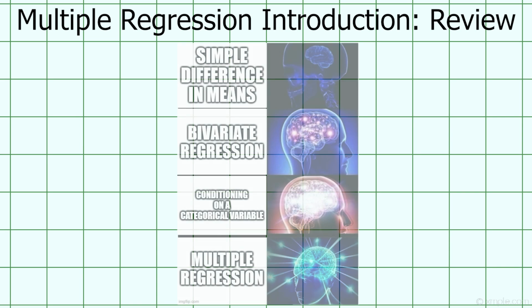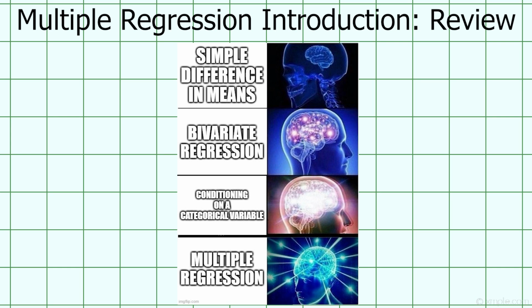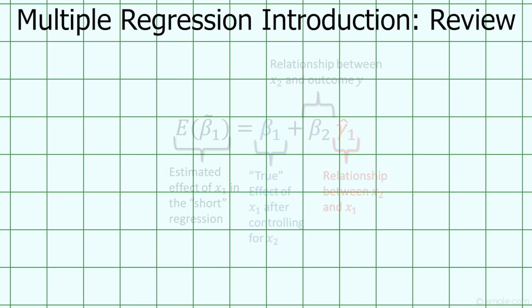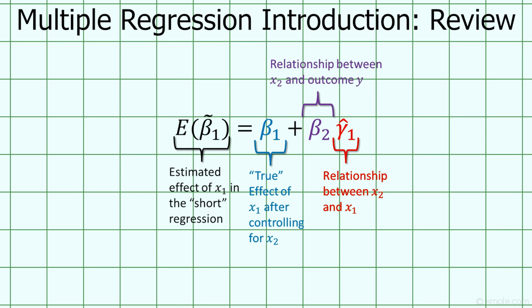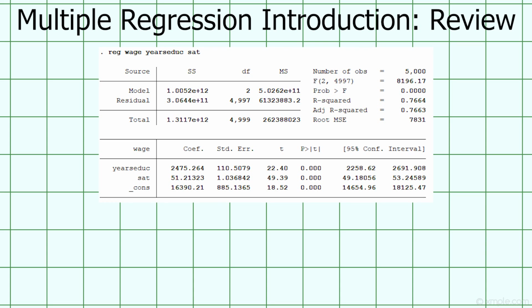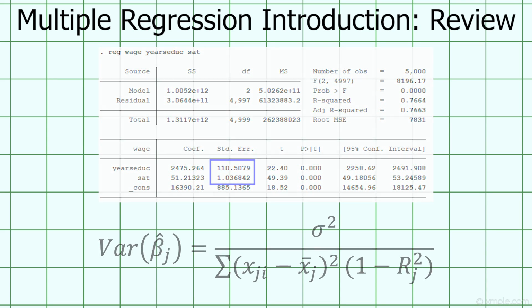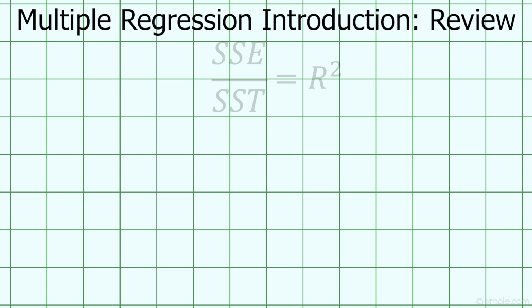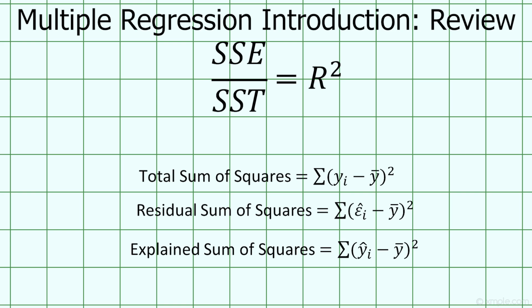So, let's review. Multiple regression allows us to make ceteris paribus comparisons by controlling for potentially confounding variables. If we fail to control for a variable that is correlated with an independent variable and correlated with our dependent variable, then we have omitted variable bias and are either over or underestimating the true effect of our independent variable on our outcome. We can conduct statistical inference on each of our slope coefficients using this variance formula. And we can calculate the r squared for the entire regression using the total, explained, and residual sum of squares.